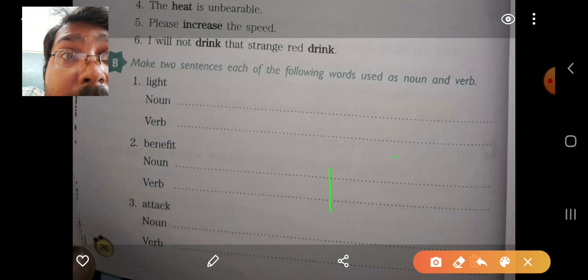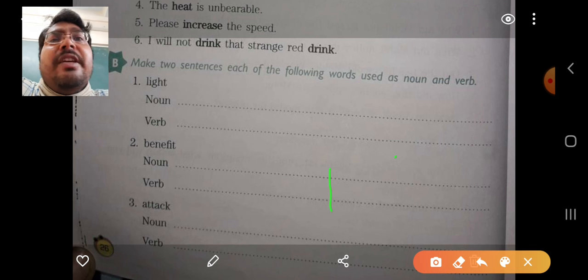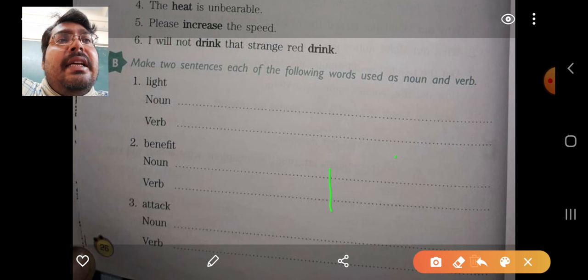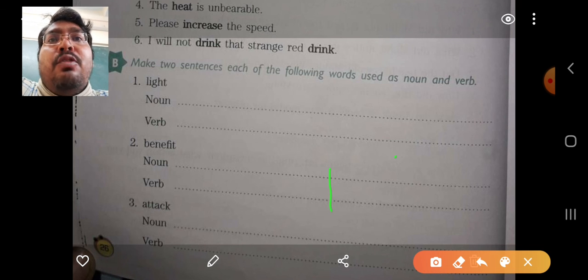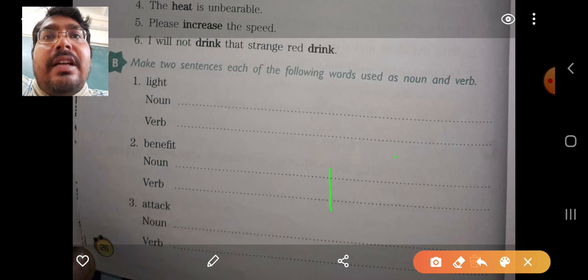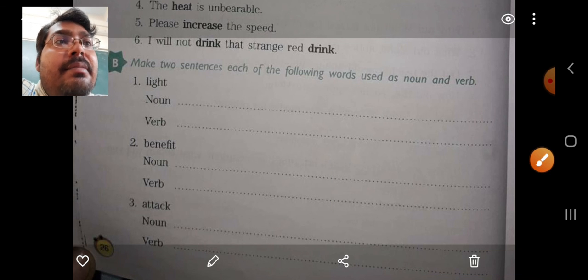So I hope you can do this. You can make your own sentences, and then you post them in our work group. If you have any confusion, I will give you a doubt session also. Then there you can make it clear.